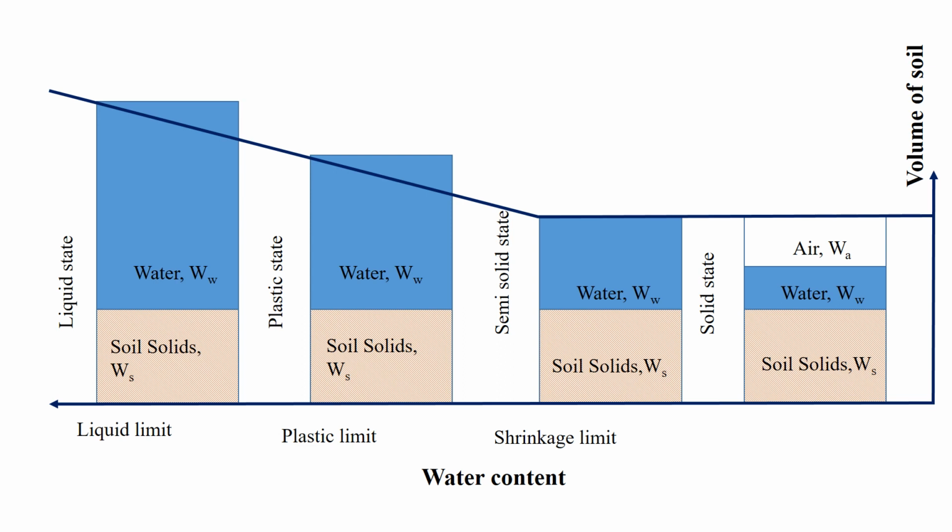The liquid limit is the water content at which the soil changes from the liquid state to plastic state. The plastic limit is the water content at which the soil changes from plastic state to semi-solid state. The shrinkage limit is the water content at which the soil changes from semi-solid state to solid state.